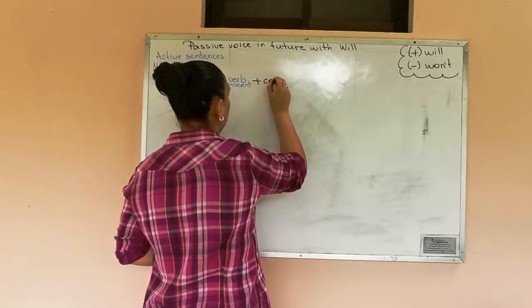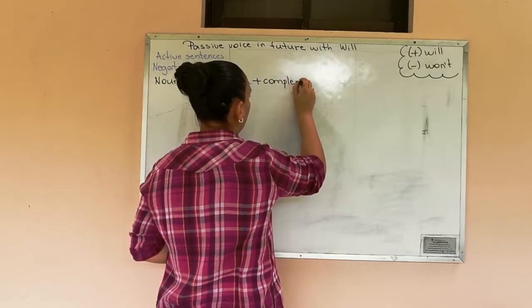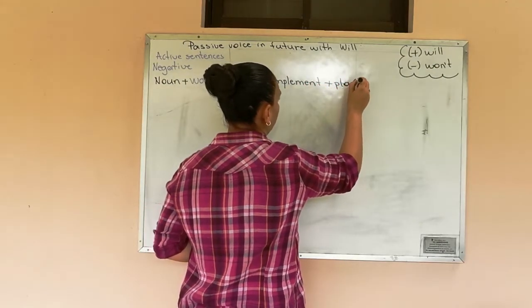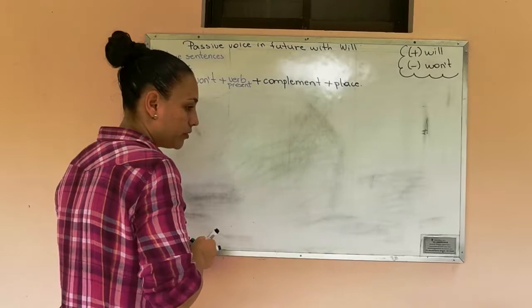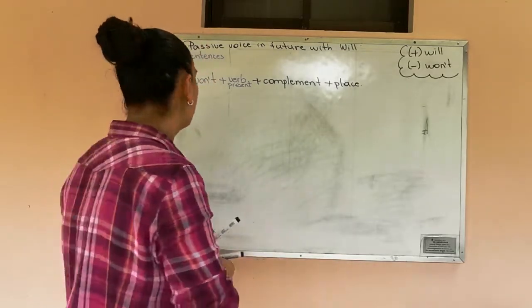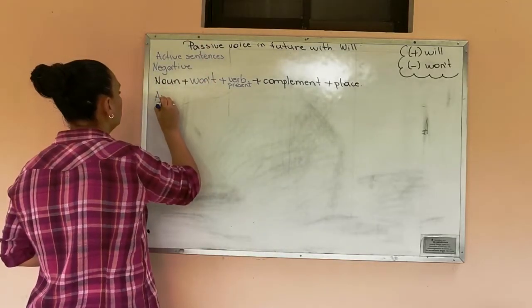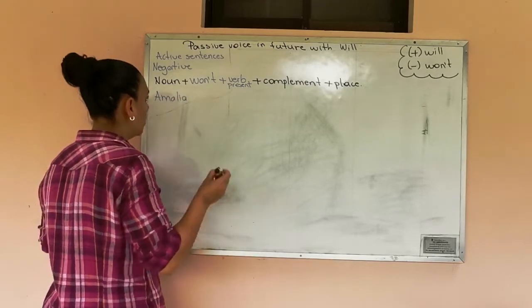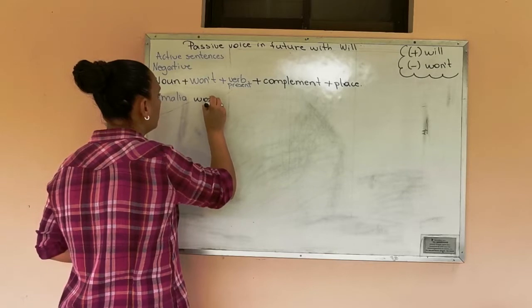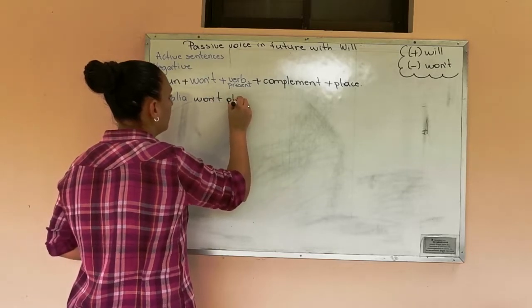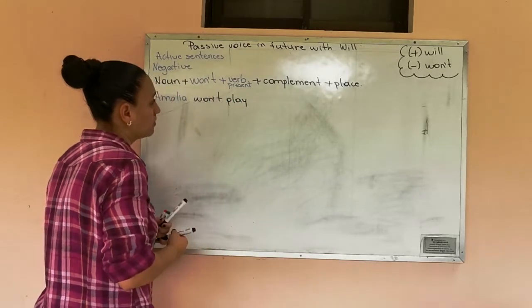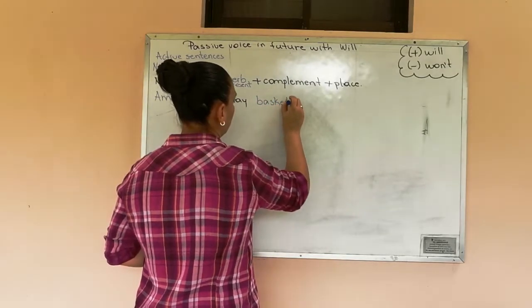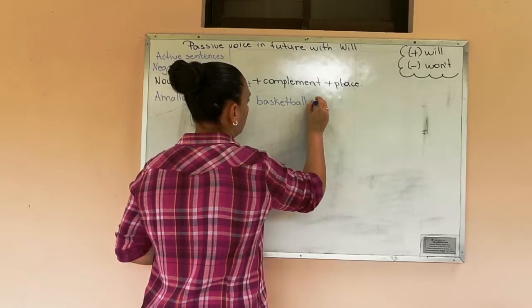Plus the complement. And finally, the place. I'm going to write the same example. Amalia won't play basketball in school.